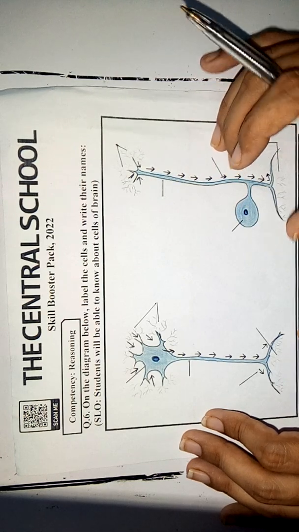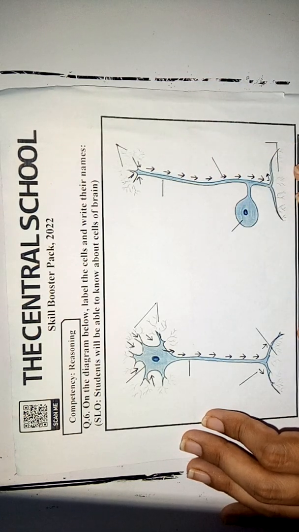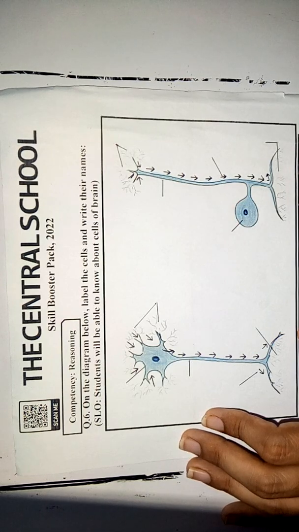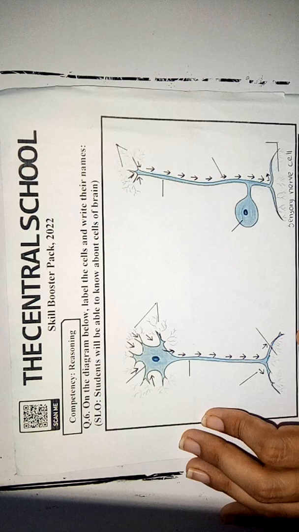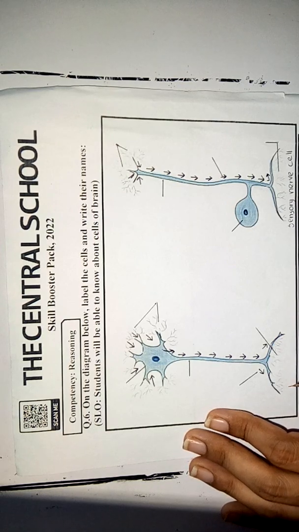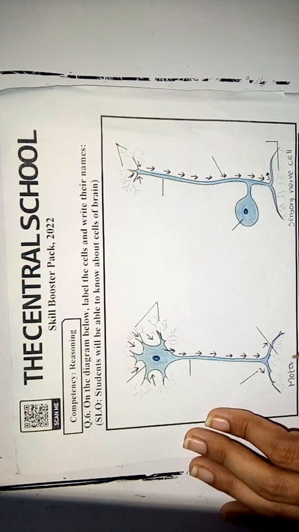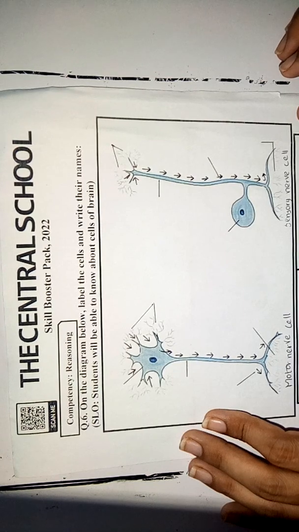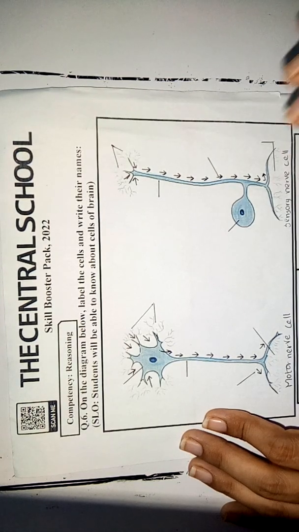So students, first we label that it is a sensory nerve cell. So we label it a sensory nerve cell, and it is a motor nerve cell. So students, after labeling, I will show you the different parts of the sensory and the motor nerve cell.